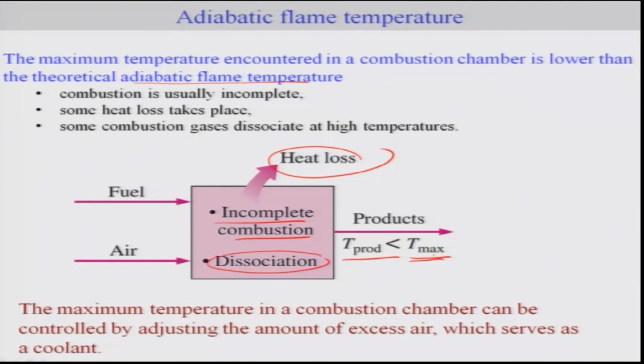However, one can control this maximum temperature. If heat loss, incomplete combustion and dissociation are the constraints we have to deal with, then by adjusting the excess air, you can control the maximum temperature in the combustion chamber. The excess air acts like a coolant as well. So, that is about the adiabatic flame temperature of the combustion chamber.